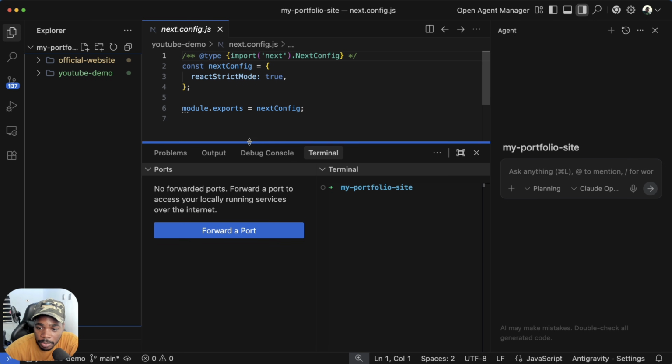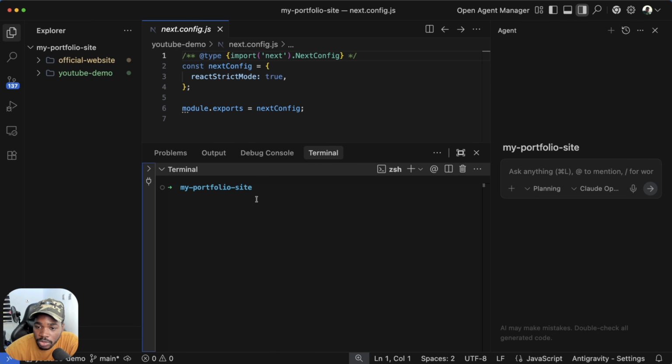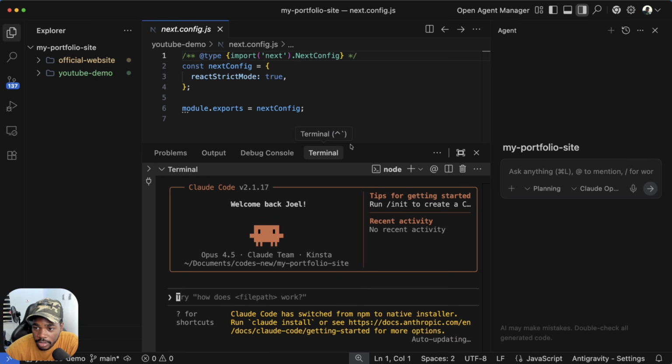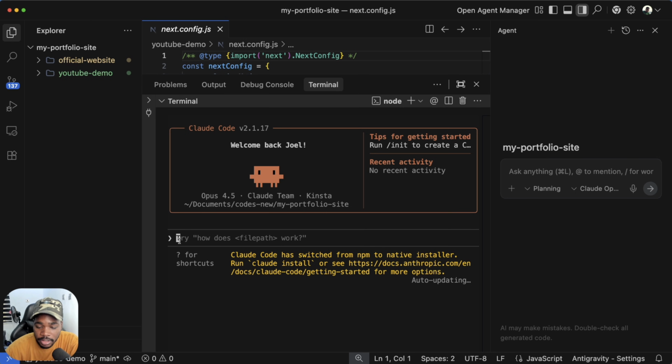So let me try and set up Claude Code. So I'm just gonna say Claude. Yes. Okay, so yeah, Claude Code is set up. Now the next thing will be for me to prompt it, and I'm trying to think of a kind of prompt I can just give it.